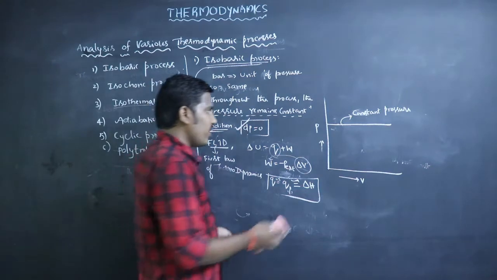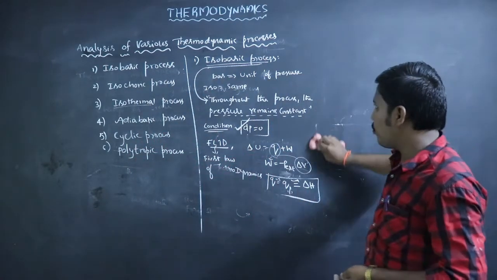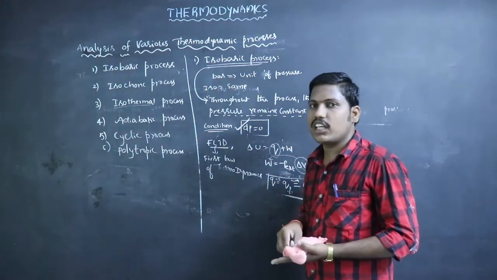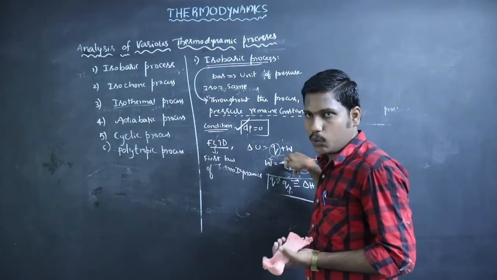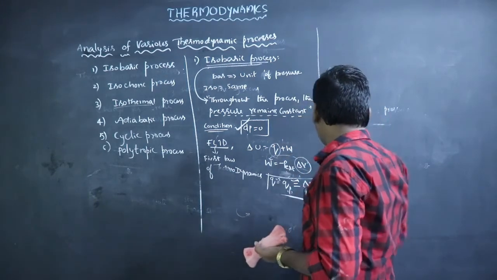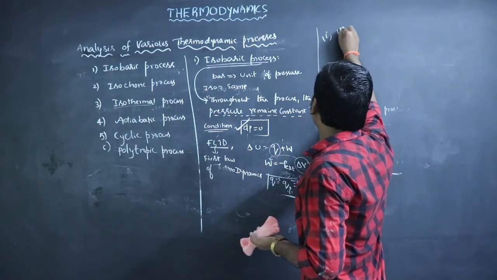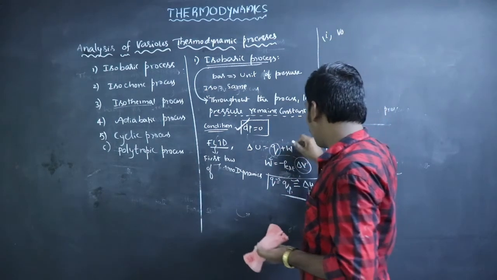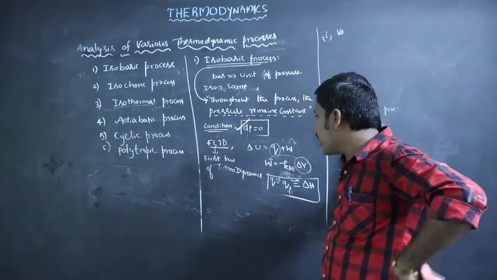So we can consider some cases, that means different conditions of isobaric process. How we can calculate delta U or Q or W. First we can calculate work done.